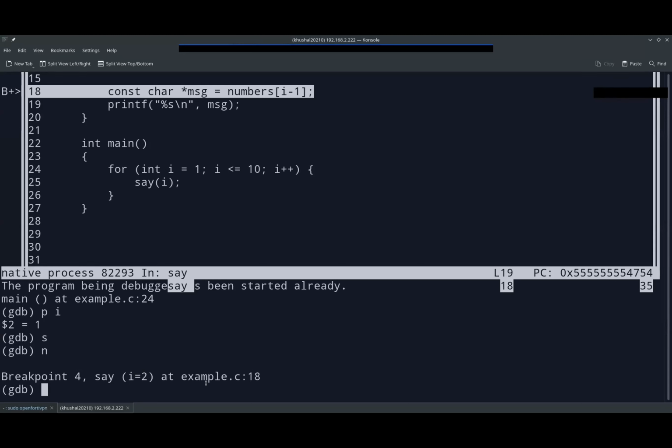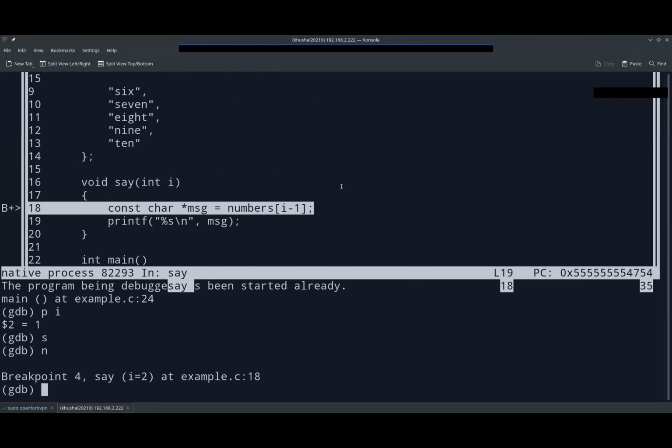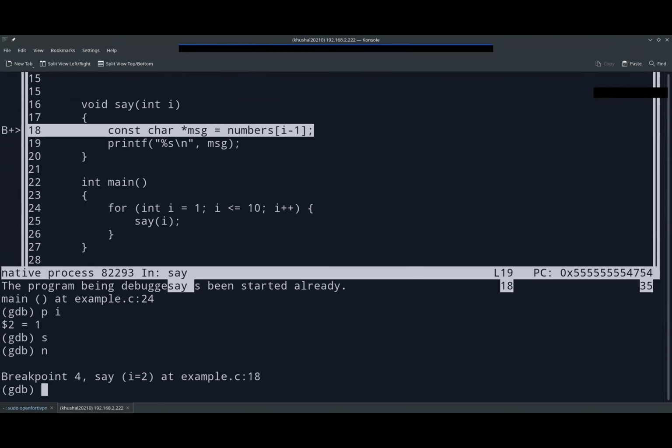And so, sir, you have shown us how to delete all the breakpoints, but if we want to delete a particular breakpoint, how can we do that? I think we have to try it out.